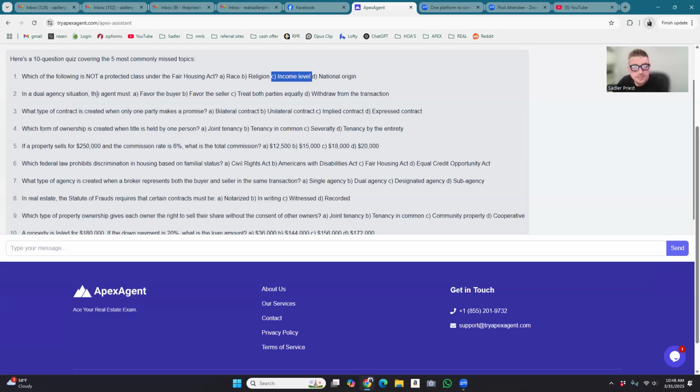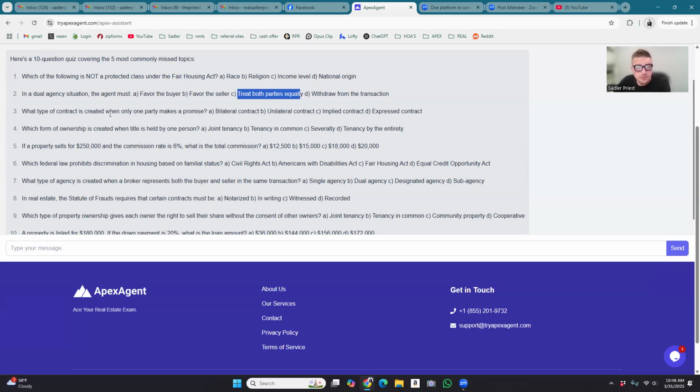In a dual agency situation, the agent must favor the buyer, favor the seller, treat both parties equally, withdraw from the transaction. Treat both parties equally. Obviously, dual agency means you represent both parties.